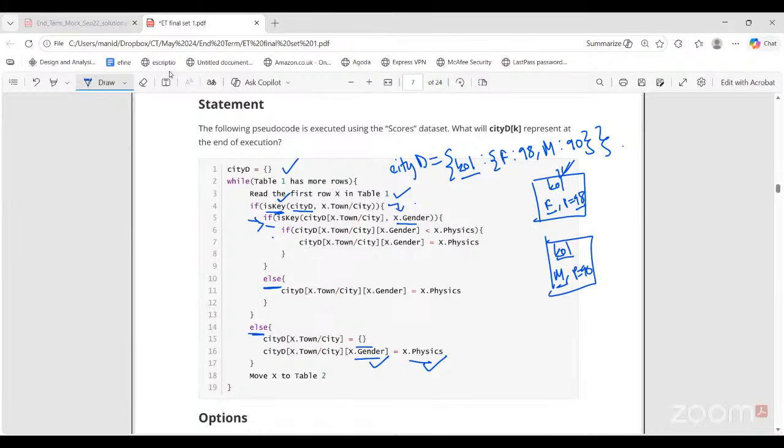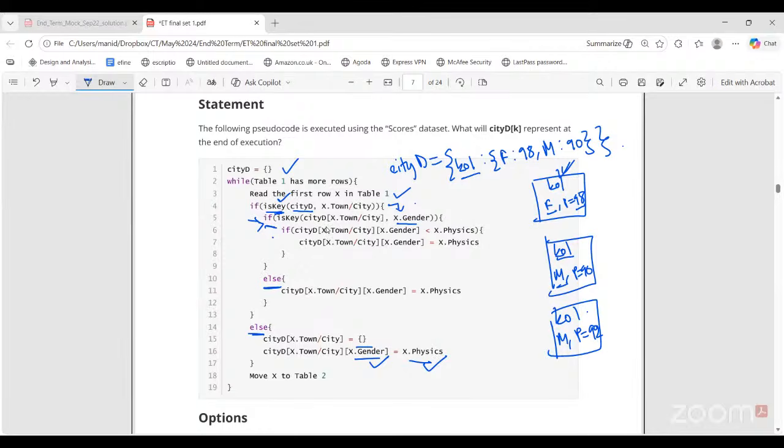Next, if you find one more card from Kolkata, let's say this also belongs to a male student who has scored, let's say, 92 in physics. Now first you check, is Kolkata a key? Yes. Second if statement: is the gender already present in the nested dictionary for Kolkata?